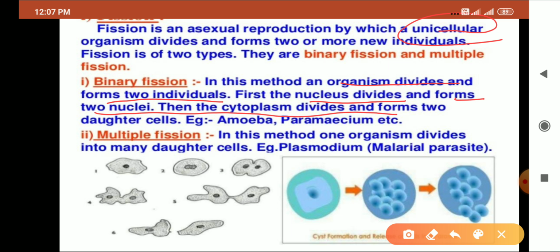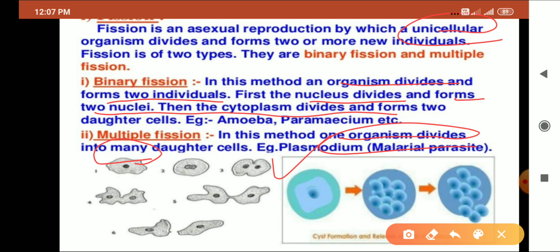As shown in the figure, multiple fission, as the name suggests, is the division of the body of the organism into many daughter cells. The example is Plasmodium. In Plasmodium, that is a malarial parasite, the organism develops minute cells. The single cell divides into many nuclei or many daughter cells and is surrounded by a cyst wall.